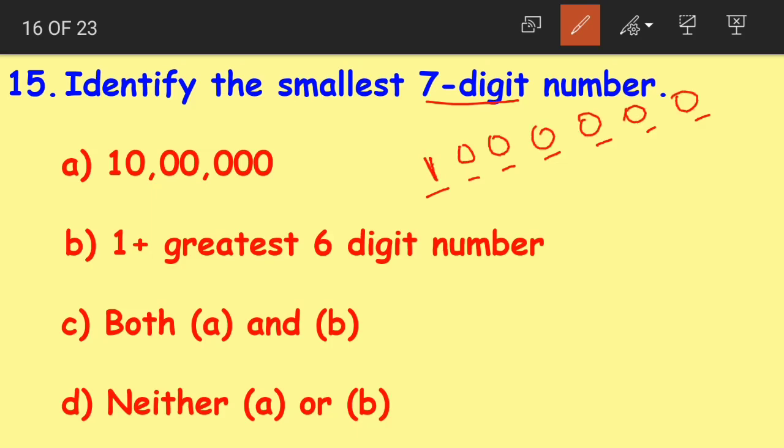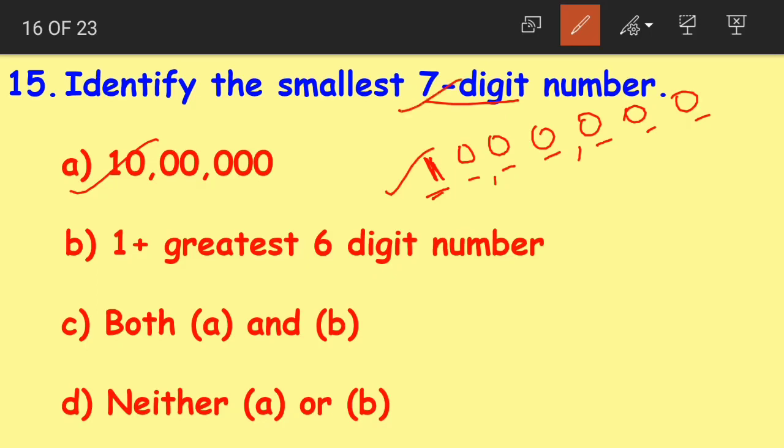Okay, children? Write 1 in the first place and fill up the remaining digits with zeros. And how is this number read? This number will be read as 10 lakhs. If you look at the options, it is the same as option A, which is 10 lakhs.